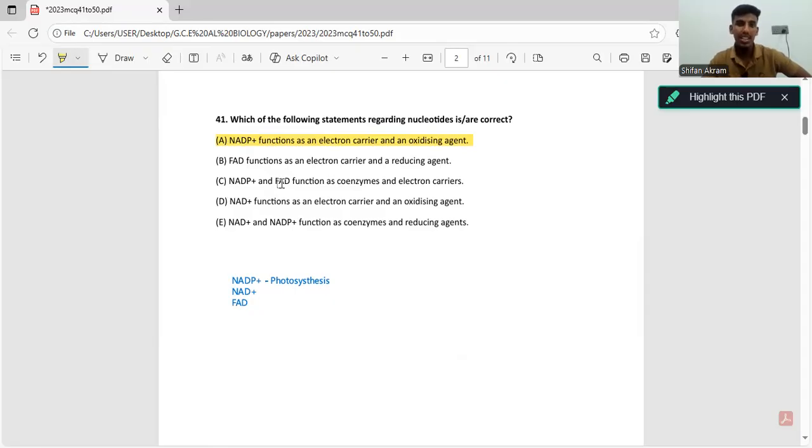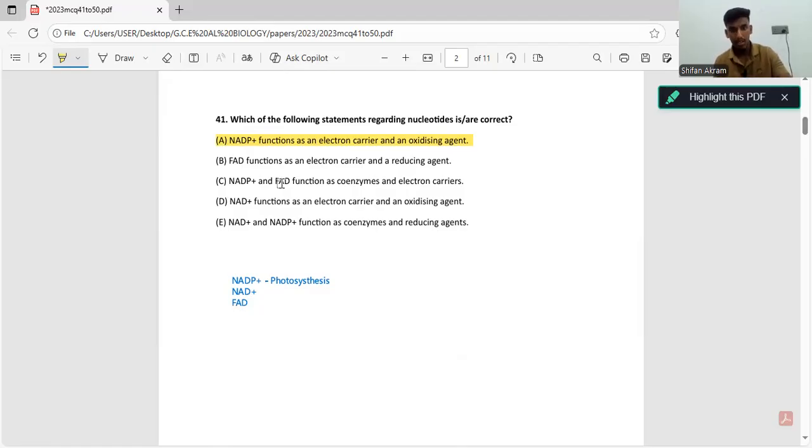FAD functions as an electron carrier and a reducing agent. Like NADP+, FAD is also an electron carrier. But where is FAD involved? FAD is involved in the citric acid cycle. If you have learned aerobic respiration, you know there are three processes: glycolysis, citric acid cycle, and the electron transport chain. In the citric acid cycle, what happens? FAD gains electrons and becomes FADH2. This FADH2 moves into the electron transport chain where it can be used to make ATP.